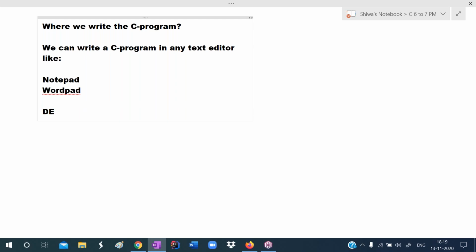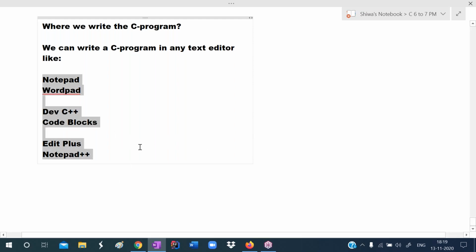And you can use IDEs like Dev C++, Code::Blocks, Notepad++, such types of text editors you can use. So one text editor is required and a C compiler is required. So where do we write the C program? In the text editor.